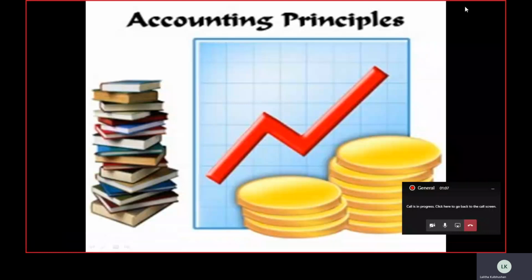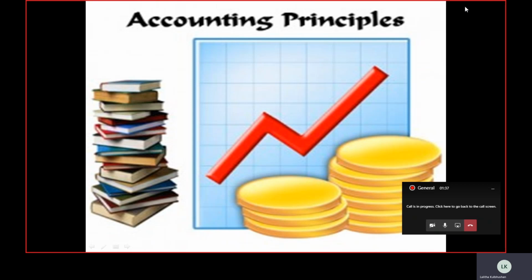Here we are back with our topic, that is accounting principles and its utility. We have already discussed the meaning of the term assumptions and accounting assumptions, as well as what principles are about and why there is a need for principles in any branch of study. So in accountancy, here we are going to discuss some important accounting principles which play a major role while carrying out accounting practices.